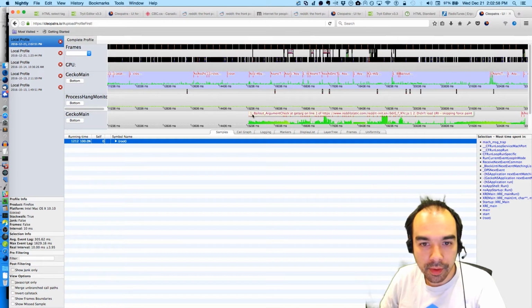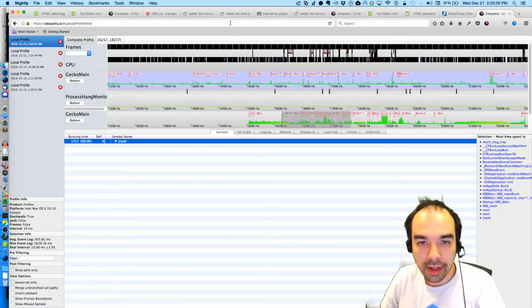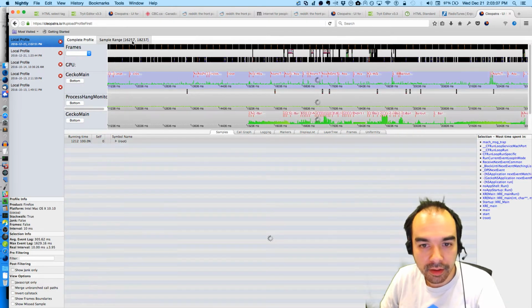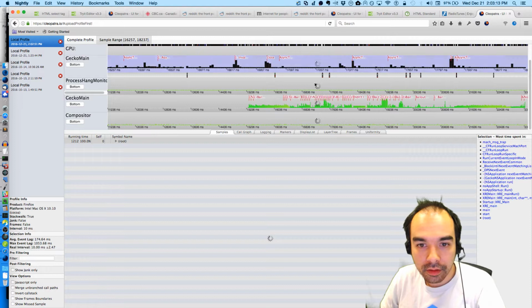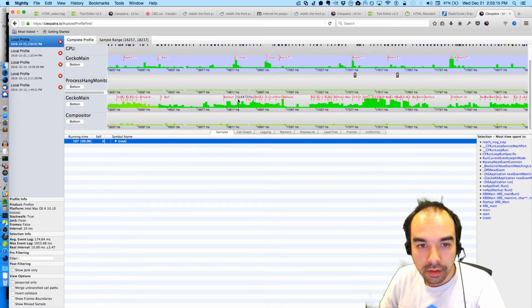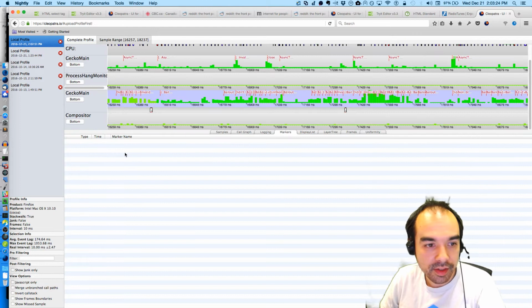Okay, so here we go. Let's see what we've got. Did we ever force paint in here? Doing some bailouts, skipping force paint. I guess I should just look at the marker list.